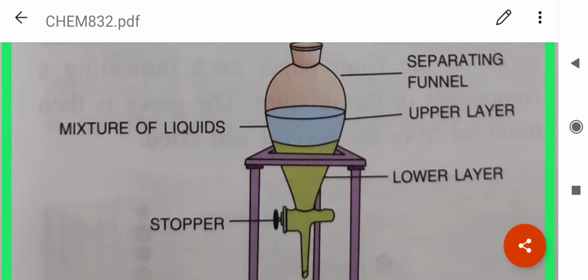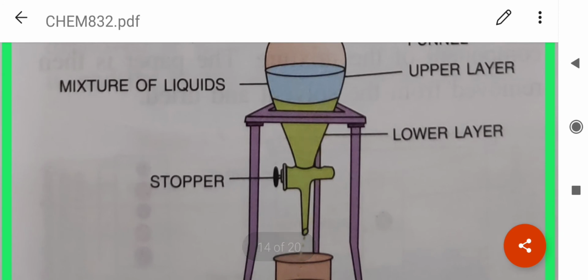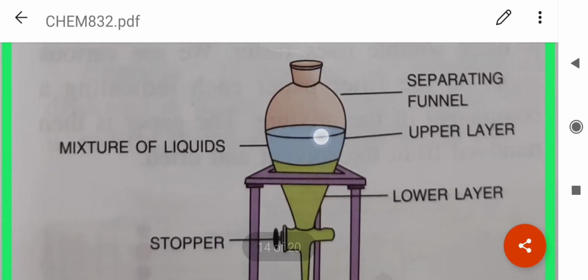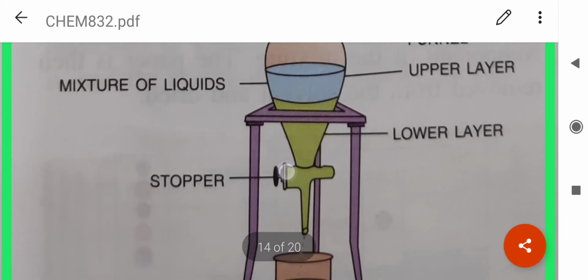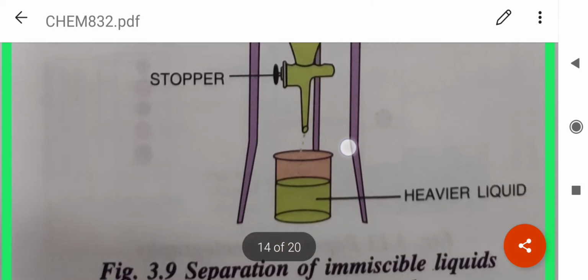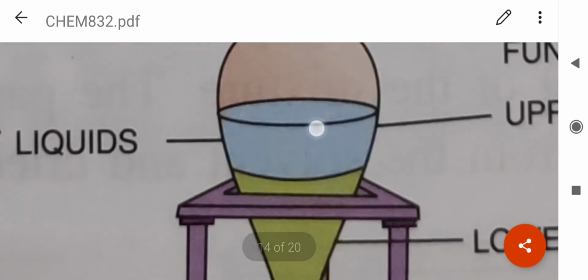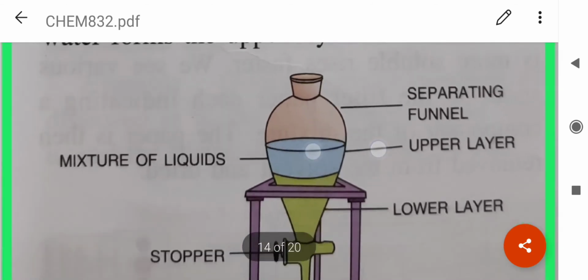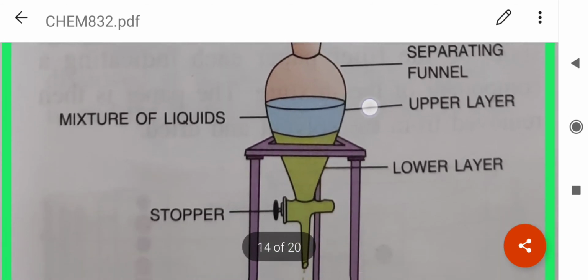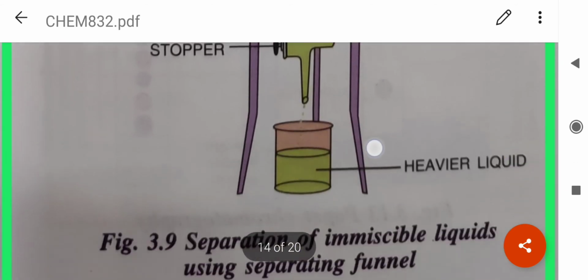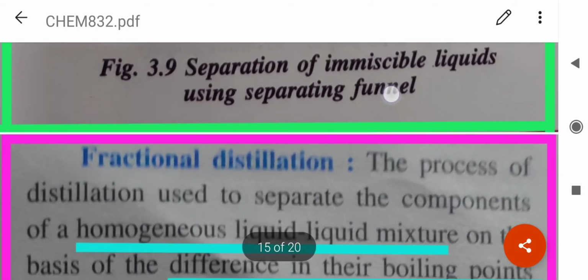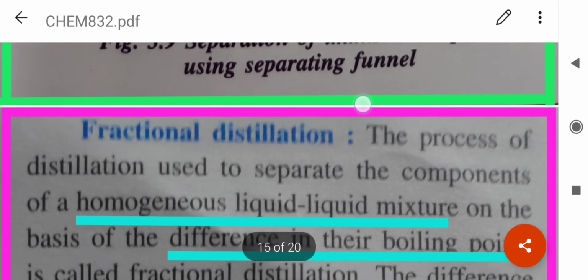Now, water being heavier forms the lower layer, whereas the kerosene being lighter forms the upper layer. When we open the stopcock, after the layers are formed distinctly, so what will happen? Water will get collected in a beaker, and what will be left behind? Kerosene oil will be left behind. So, in this way we can separate the mixture of immiscible liquids.